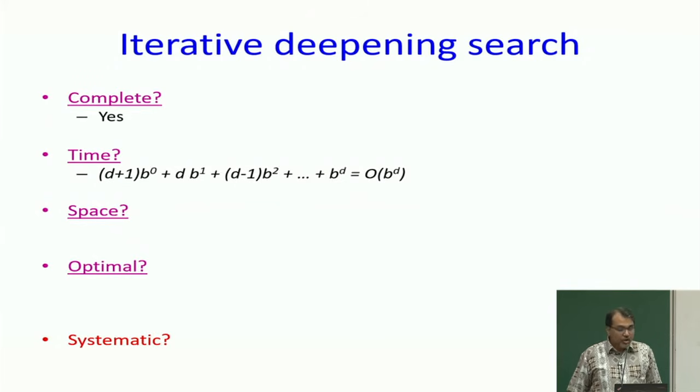Very good. So, therefore, my time complexity is actually pretty amazing. It is b to the d. It is the same as the time complexity of breadth first search. Of course, constants are different.